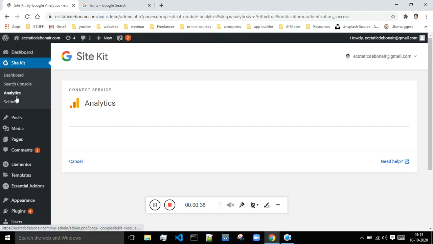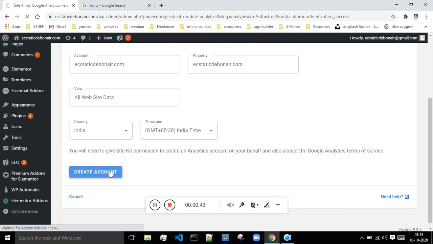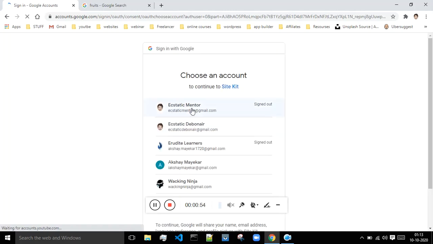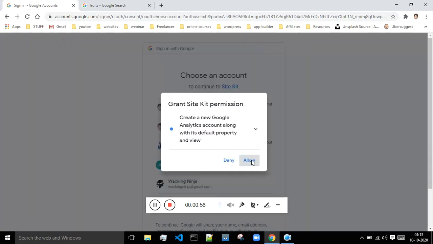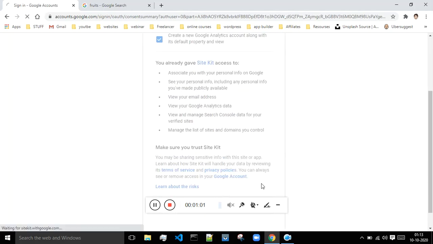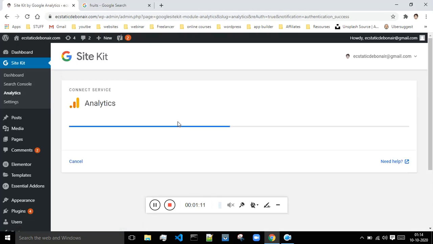Okay, so now as you can see, I'm getting the option of analytics. So create account. I was not having an account with Google Analytics, so because of which I'm creating the account. Click on allow. Whatever permissions that this account creation process is asking, you just have to give all the permissions. Okay, now analytics has been integrated.